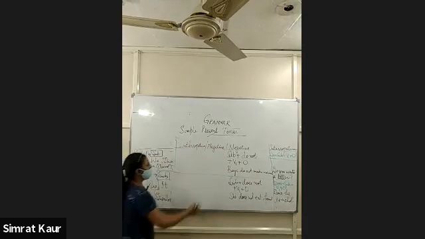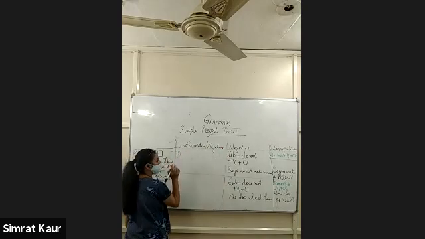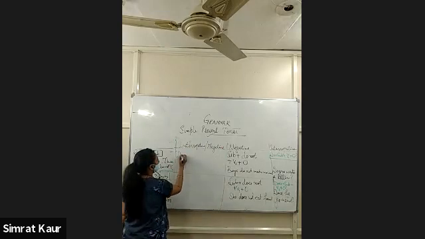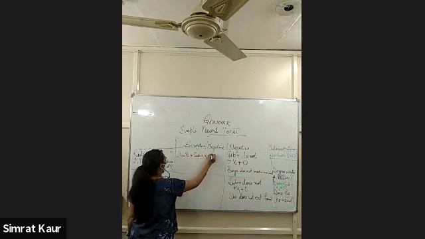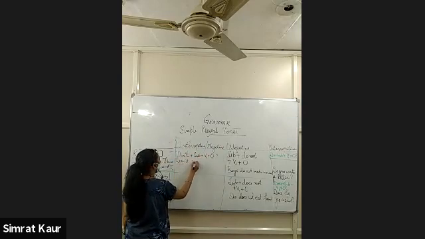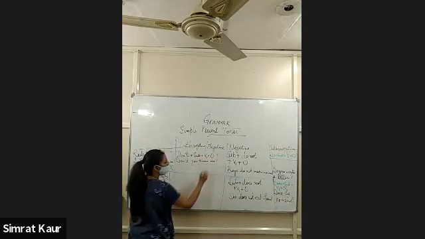Fine. So for the interrogative negative sentence, there are two different ways. Let me tell you this thing. In speaking, we can write like this: don't plus subject plus first form of verb and object, question mark. For example, don't you know me? Don't you know me? Question mark.